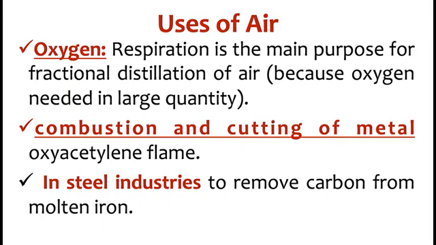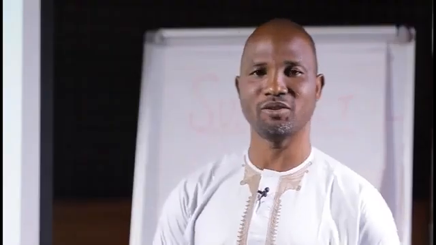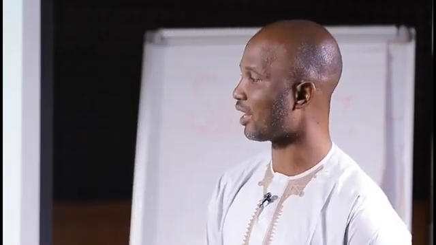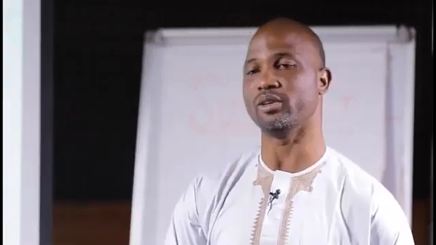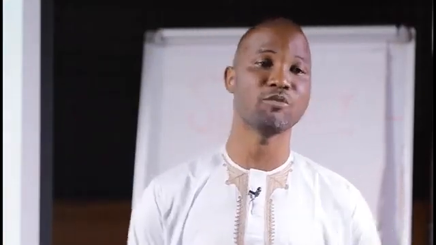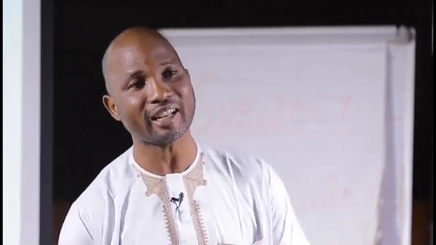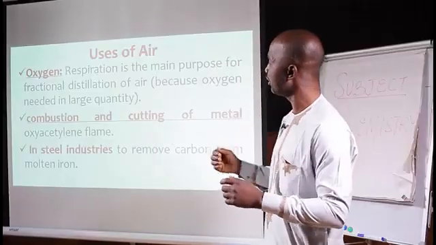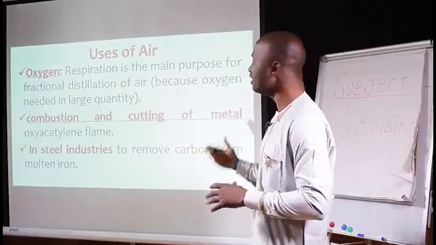So oxygen can also be used in cutting of metal. I don't know if you have visited somebody that does welding using carbide. Now, carbide is put into a cylinder and water is added to it. A gas is produced. That gas is called acetylene. In modern chemistry, we call it ethine. Now, that flame is used for cutting and welding of metal.